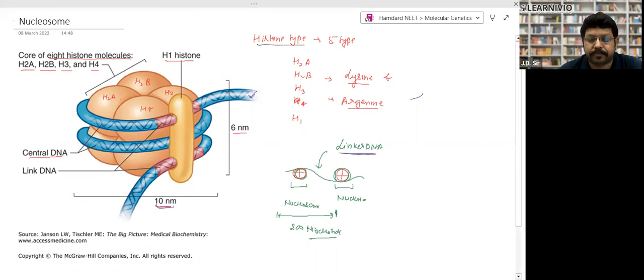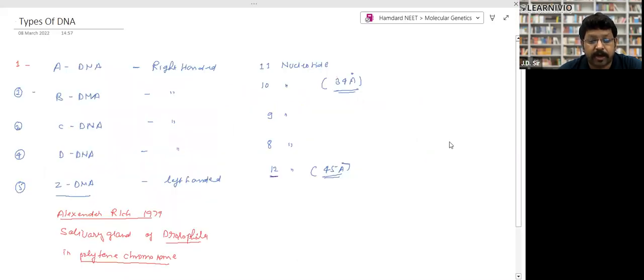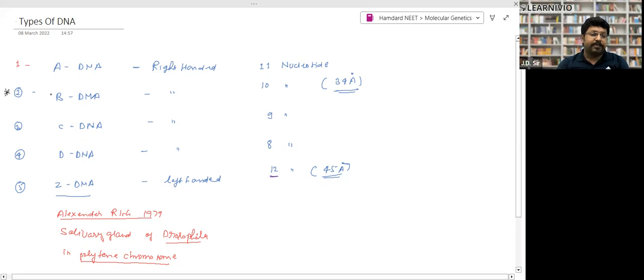Clear? Yes. How many types of DNA are found? It is very important. The DNA which we are studying, what type of DNA is that? It is B type of DNA. So basically 5 types of DNA are found: A DNA, B DNA, C DNA, D DNA and Z DNA. The DNA which we study, and the most abundant DNA, is B DNA. That's what we are studying.